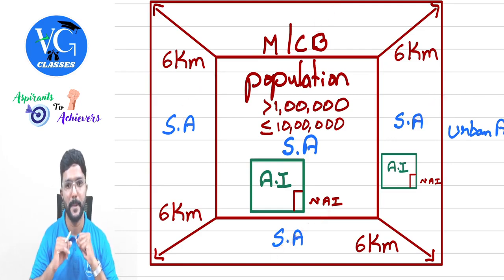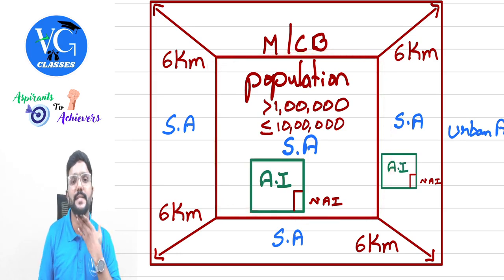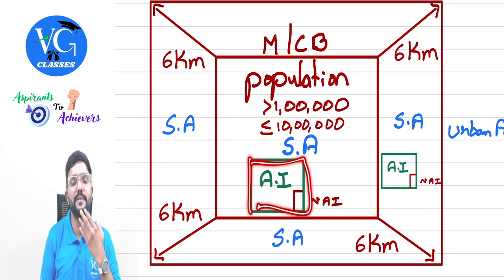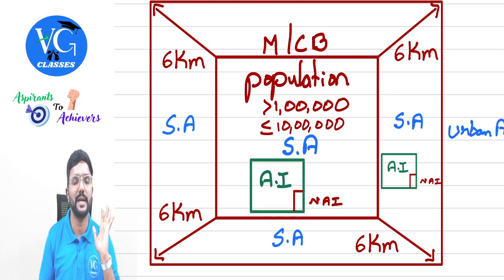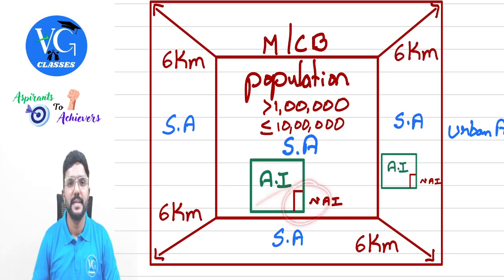So, first, let me talk about this. This area is a specified area. If I have a land within this area and if I'm using it for agriculture purpose, is it an agriculture income? Yes. From land, whatever I'm earning is an agriculture income. But what about the building part? If I am earning any income from the building, will it be considered as an agriculture income? No, guys.